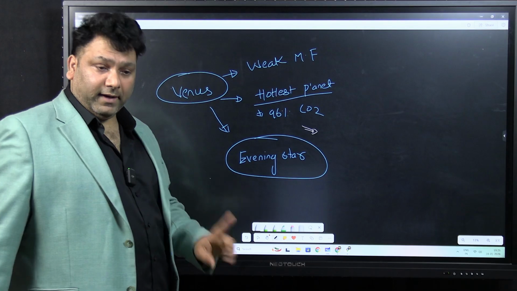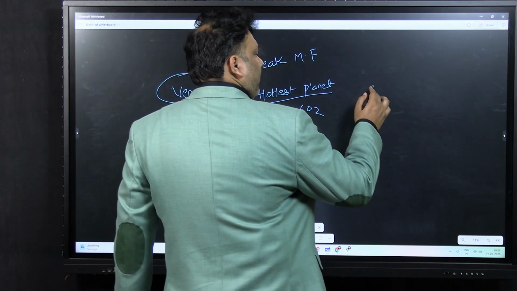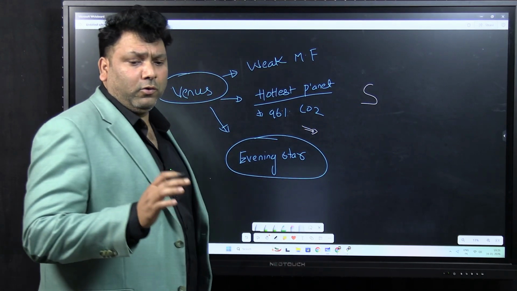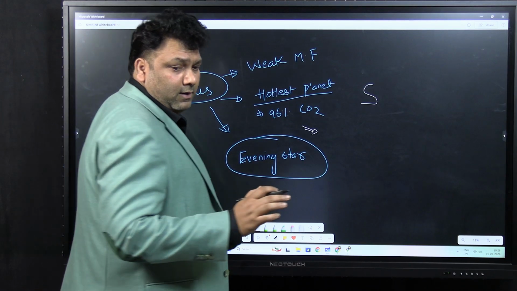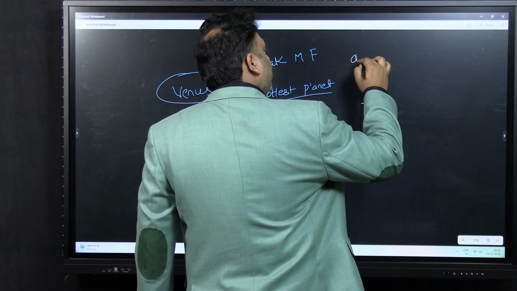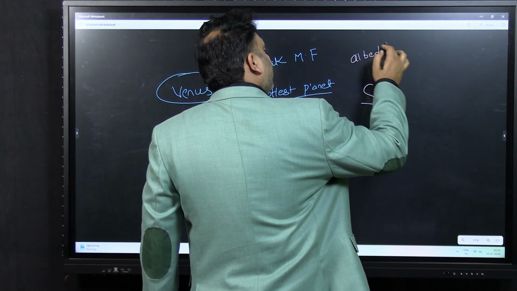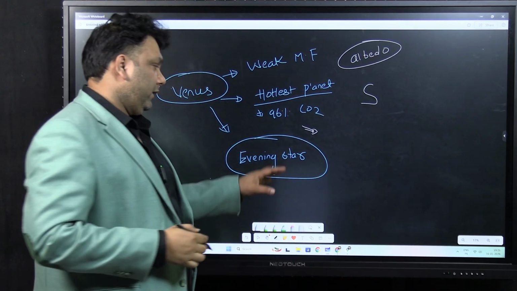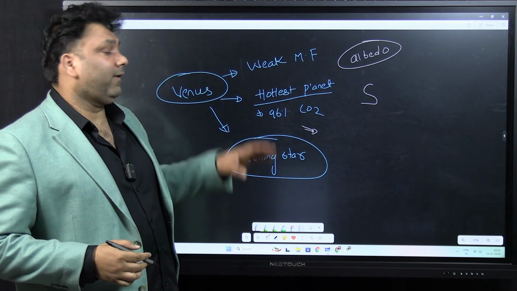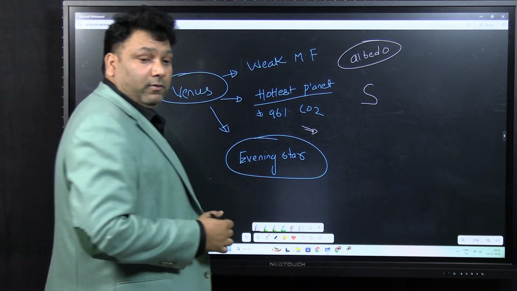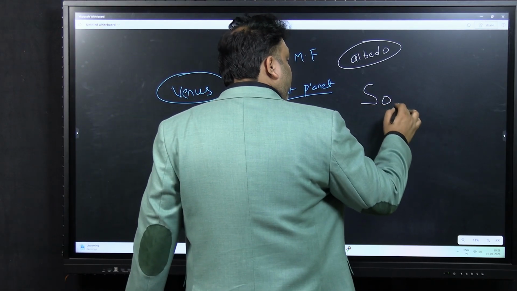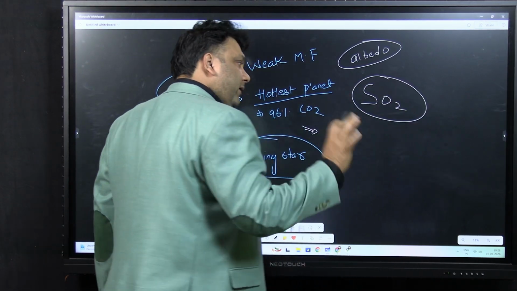See, remember this thing, very important. I'm telling you one thing, you note it down everywhere. So Venus has high albedo. Of course, it will be shining a lot. That's why it is called as evening star, and it's because of albedo. Why high albedo? Because of SO2. Remember this.